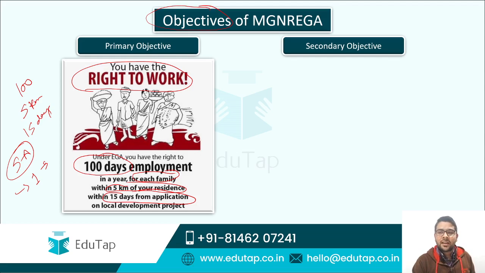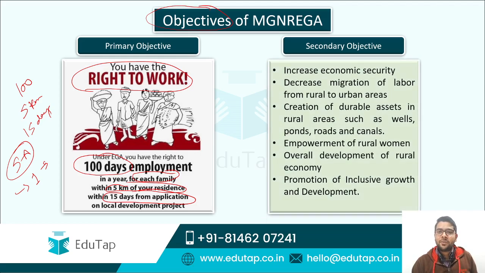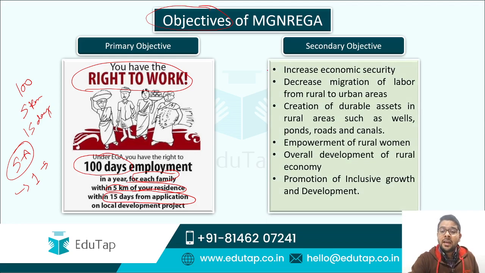Now coming to the secondary objectives. Secondary objectives are nothing but the outcomes of primary objectives. How? Let us see. The first point of the secondary objectives says that it leads to economic security. So guys, when you are getting job security of at least 100 days, that means there is definitely economic security for 100 days. The second point says that it leads to a decrease in migration of labor from rural areas to urban areas.